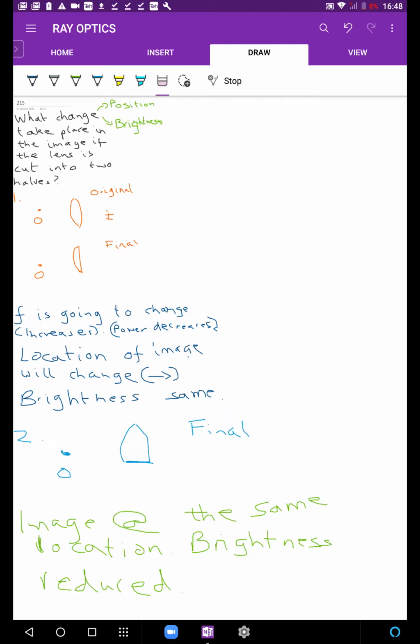Please just remember this conceptual idea. Yes, in fact, Yash was saying only 2 rays are required to form a full image. Absolutely. So as long as you leave even a tiny portion of this lens, the image will form at the same place. Isn't it? As long as you slice the lens and keep a small portion, the image will be formed at the same point. But that image is going to be formed using fewer and fewer rays. Therefore, the brightness of the image is going to become lesser and lesser.